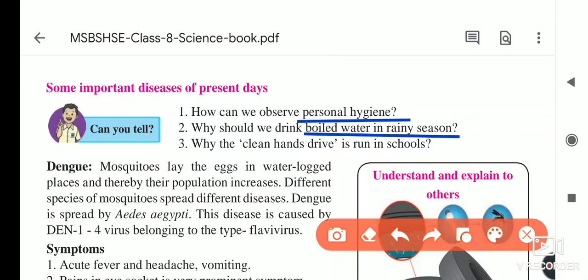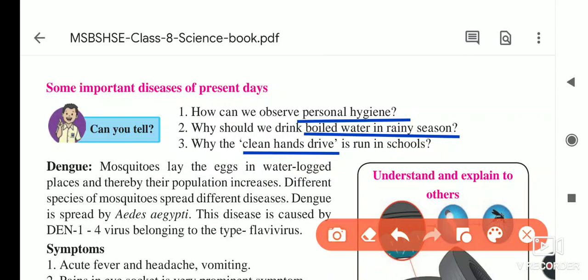Okay, next, why is the clean hand drive run in the school? You know that our PM Mr. Narendra Modi has conducted one day as a hand wash day for the last 3 years. On that day, people like ASHA workers or teachers inside the school teach you how to wash our hands.